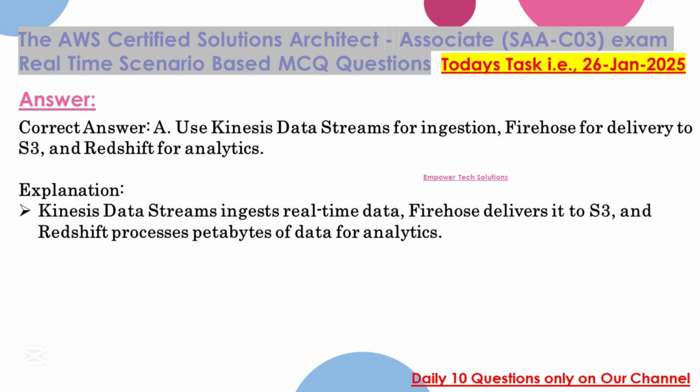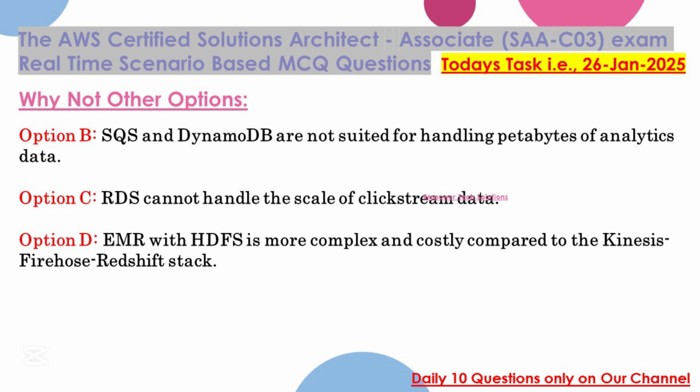Explanation: Kinesis data streams ingests real-time data, Firehose delivers it to S3, and Redshift processes petabytes of data for analytics. Why not other options? Option B. SQS and DynamoDB are not suited for handling petabytes of analytics data. Option C. RDS cannot handle the scale of clickstream data. Option D. EMR with HDFS is more complex and costly compared to the Kinesis Firehose Redshift stack.